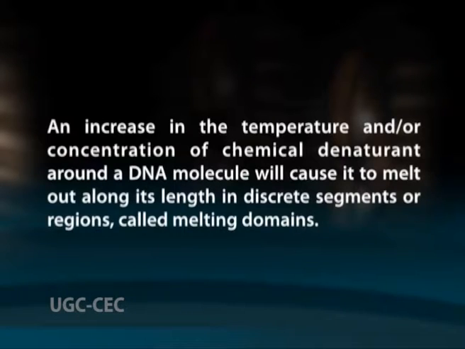The electrophoretic separation is based upon the melting properties of the double-stranded DNA molecule. The two complementary strands of DNA melt out or separate under conditions of increased temperature or under the influence of certain chemicals termed denaturants. An increase in the temperature and/or concentration of chemical denaturant around a DNA molecule will cause it to melt out along its length in discrete segments or regions called melting domains.